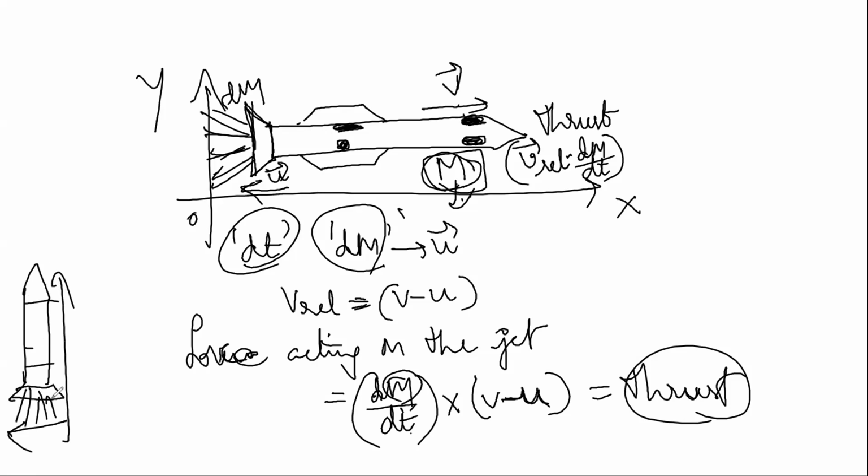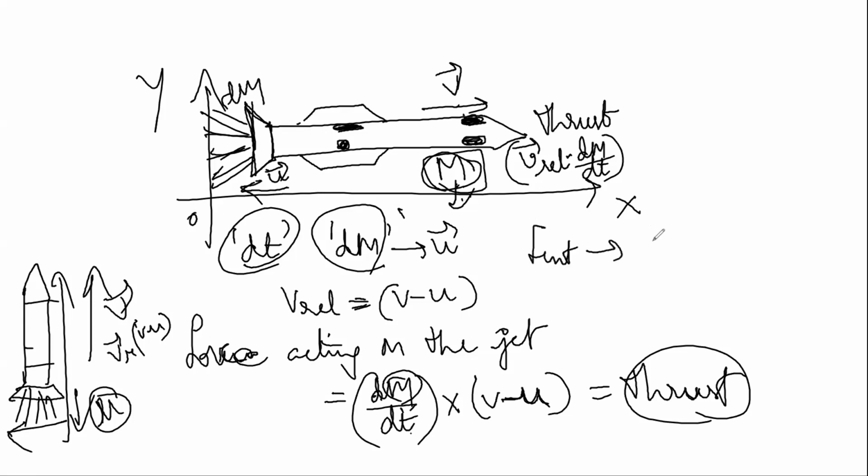Now what is happening? Since the gases are expelling in the downward direction, my rocket will be moving in the upward direction with velocity v bar. Now the relative velocity will be v minus u, where u is the velocity with which the gases are coming out. Now we know the thrust. Let F external be the external force acting on the rocket.